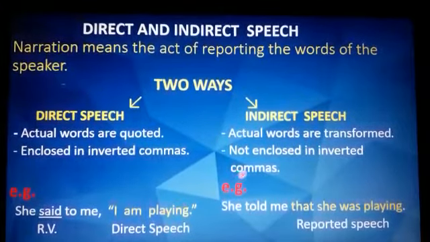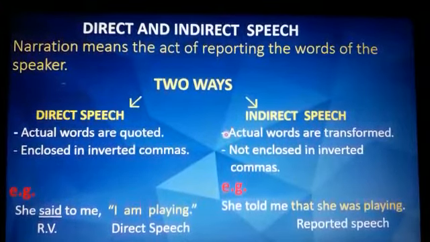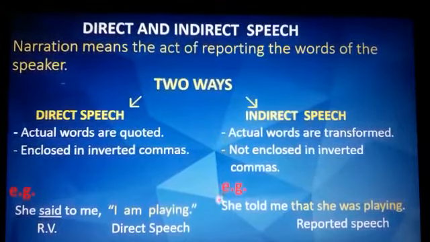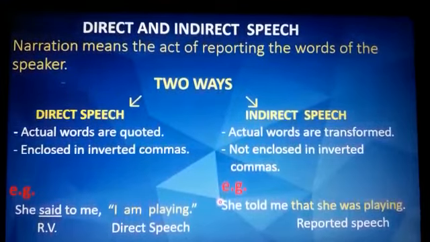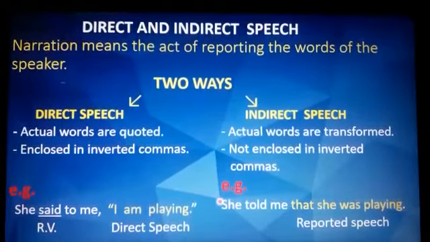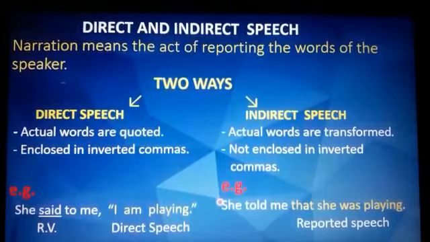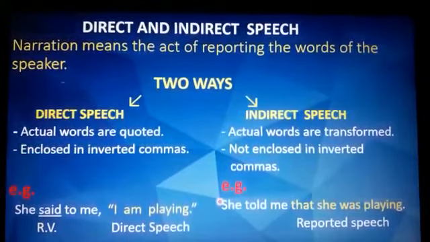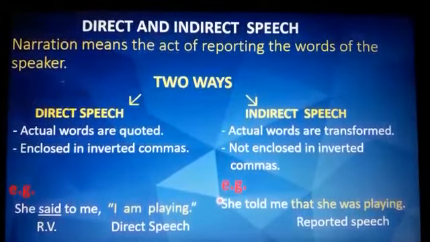Now in indirect speech, actual words are transformed and are not enclosed in inverted commas. Example: she told me. So said to becomes told in indirect speech. She told me that. We put the conjunction that, and then I becomes she. She was playing. So am becomes was, the past tense. So past continuous would be that she was playing.